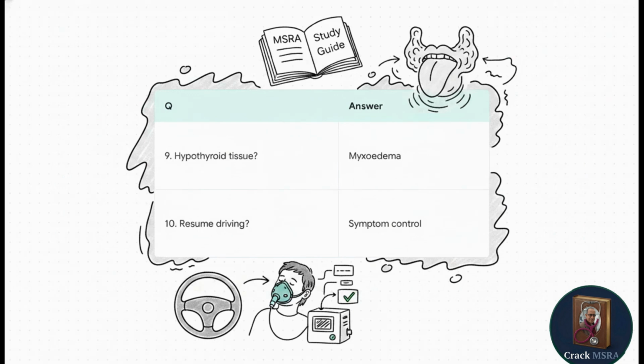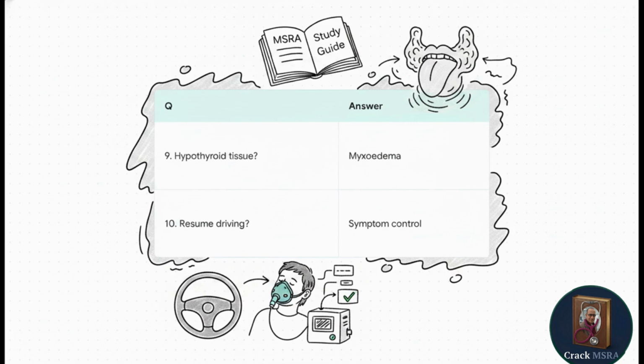Almost done. Question 9. What specific non-pitting soft tissue swelling occurs in the tongue and pharynx of hypothyroid patients? The answer is myxoedema, which is the accumulation of mucopolysaccharides. Definitely watch for this specific term in hypothyroid vignettes.